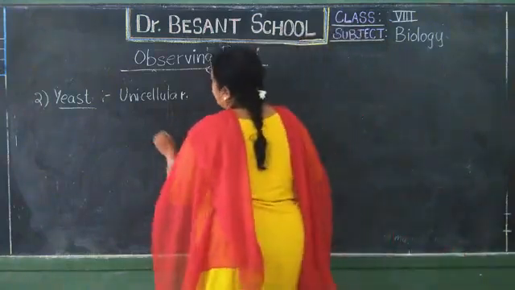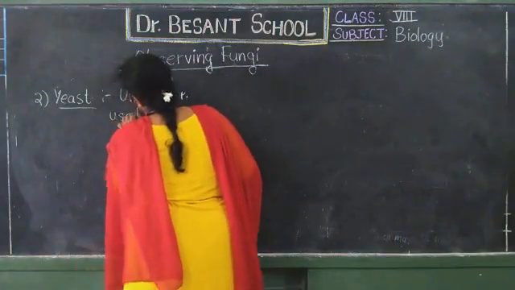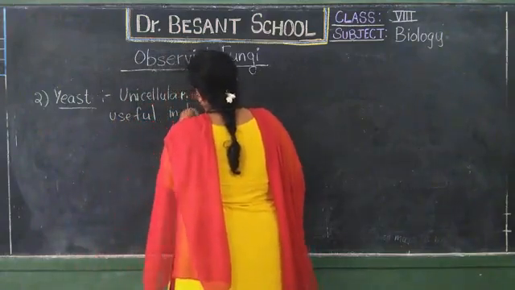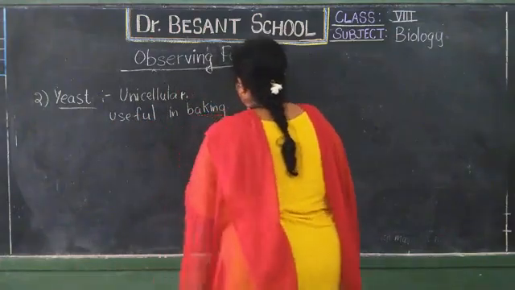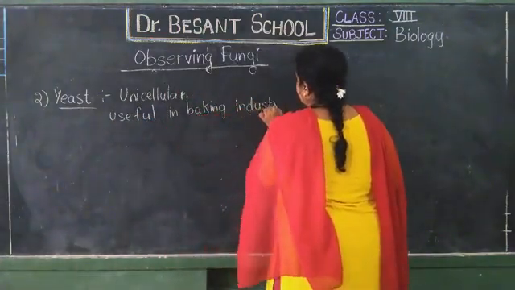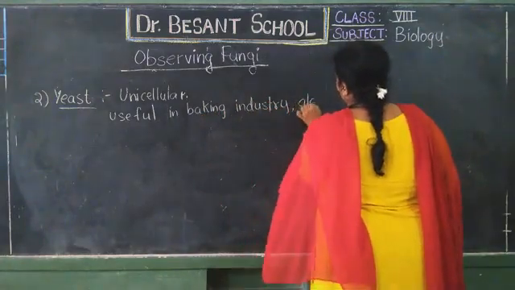So this is useful in the baking industry. Next lesson anyway I will be telling more about that, so I will not tell now.